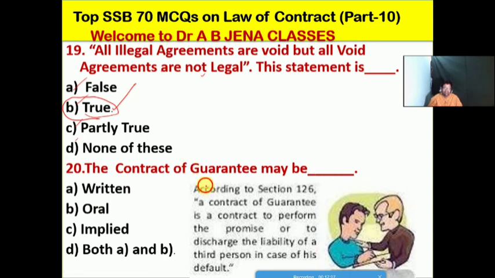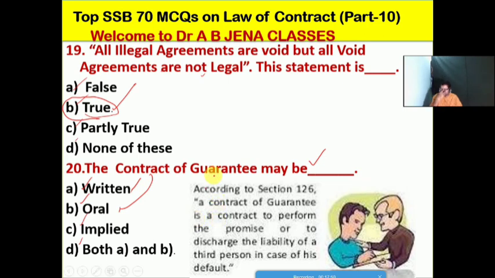Next one, the contract of guarantee may be what? A it's written, B it's oral, C it's implied, D it's both A and B. So friends, the contract of guarantee may be written or may be oral. So D is the right option for this MCQ.